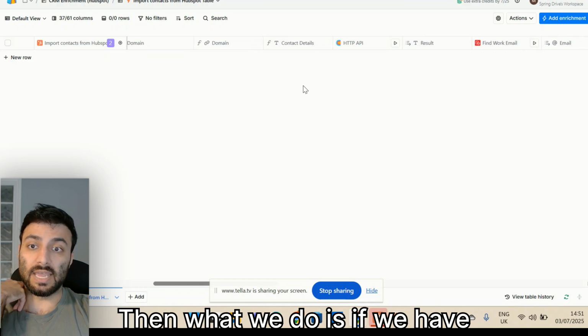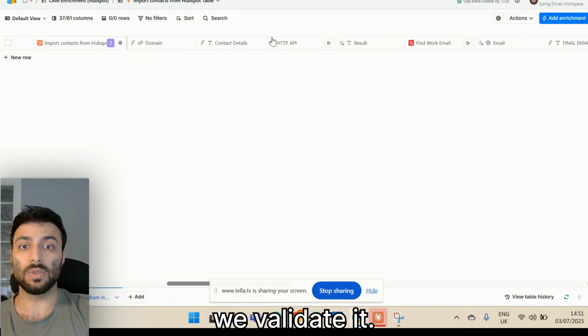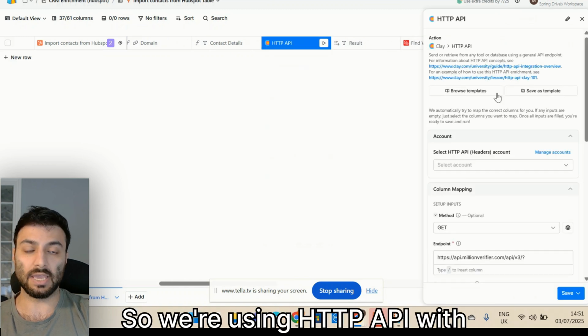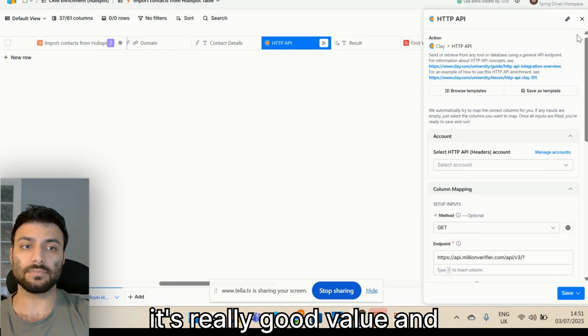Then what we do is, if we currently have an email for the contact in HubSpot, we validate it. We're using an HTTP API with Million Verifier because I like it. It's really good value.